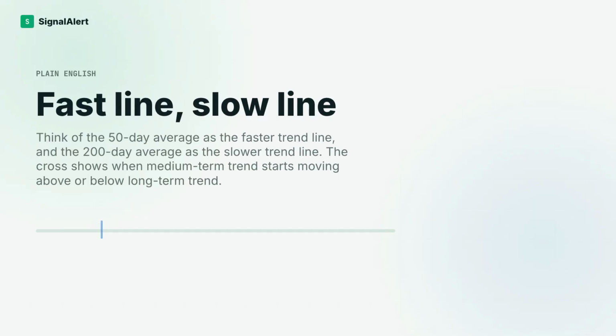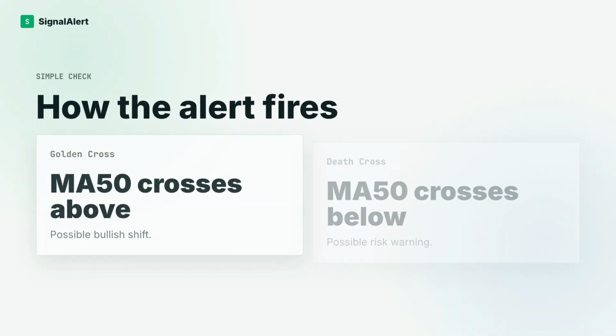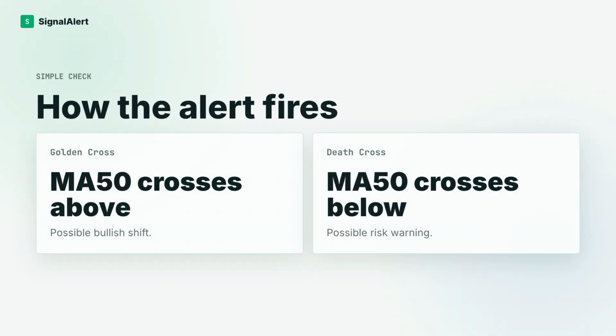The faster line is usually the 50-day moving average. The slower line is usually the 200-day moving average. A golden cross happens when the 50-day moving average crosses above the 200-day moving average. In plain English, the medium-term trend is getting strong enough to move above the long-term trend. Traders often see that as a possible bullish trend shift.